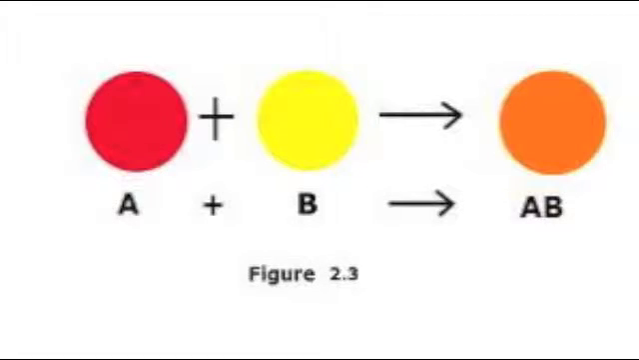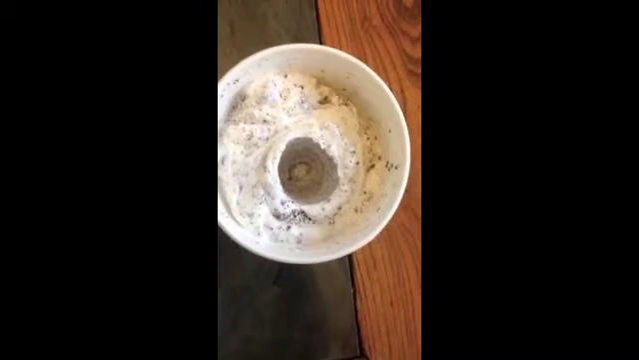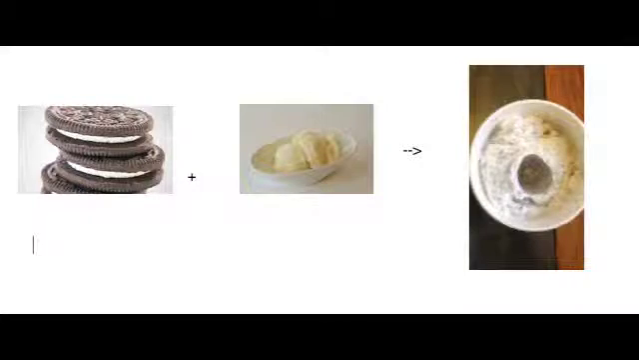More chemical species combine to form a more complex product, and sometimes a byproduct. A demonstration of this would be the Oreo McFlurry. The ingredients for an Oreo McFlurry include ice cream and Oreos. If we put the making of an Oreo McFlurry into a chemical equation, it will look something like this: an Oreo plus ice cream becomes an Oreo McFlurry.